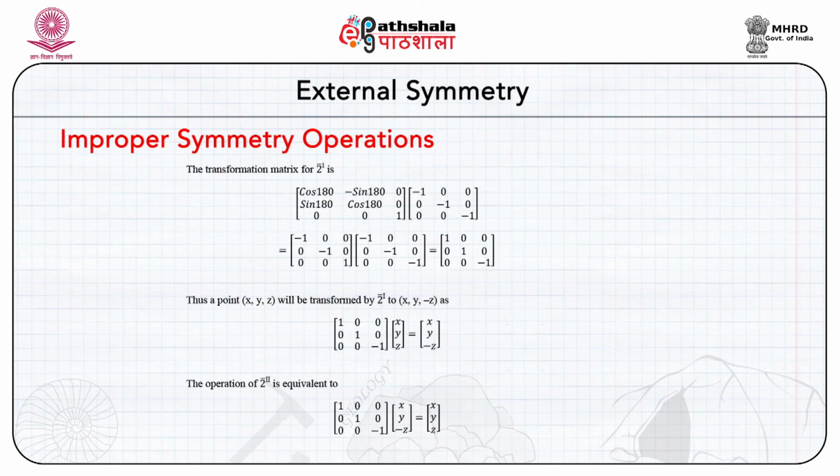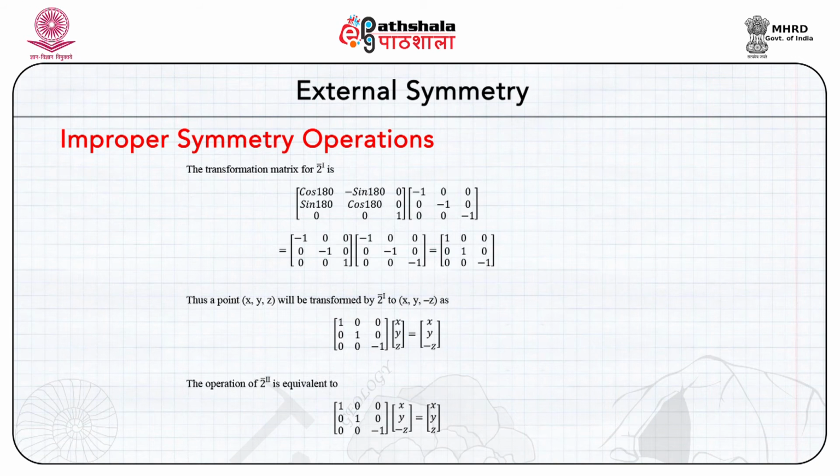The transformation matrix for 2-bar-1 is similarly explained here, as well as the transformation matrix for 2-bar, which is [cos 180, sin 180, 0; -sin 180, cos 180, 0; 0, 0, 1] times [-1 0 0; 0 -1 0; 0 0 -1], which is equal to [-1 0 0; 0 -1 0; 0 0 1] times [-1 0 0; 0 -1 0; 0 0 -1], which is equal to [1 0 0; 0 1 0; 0 0 -1].